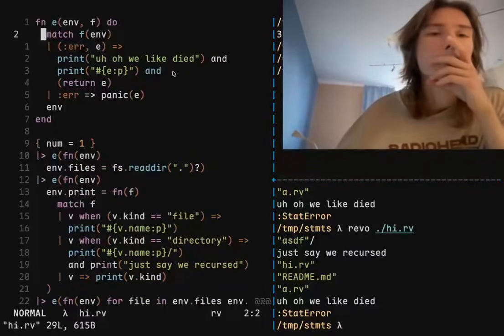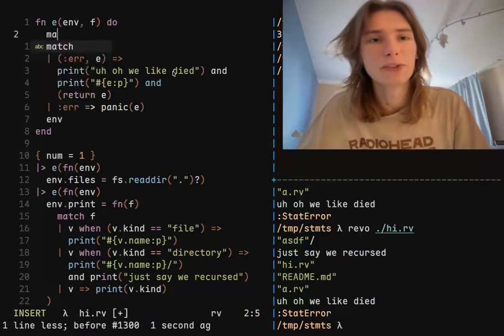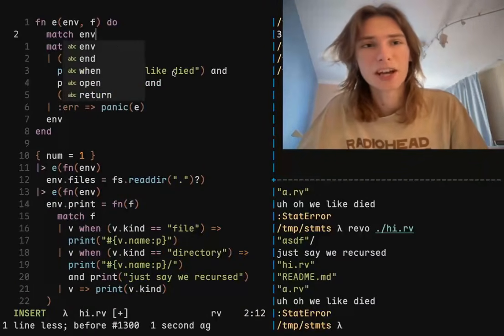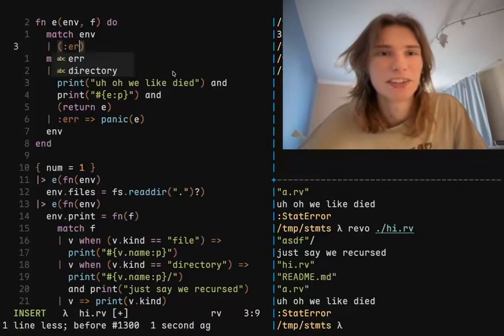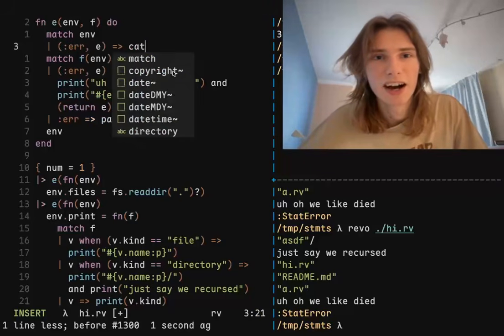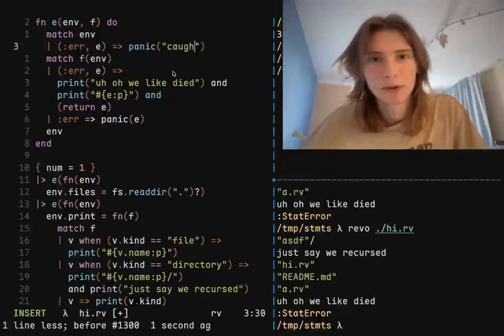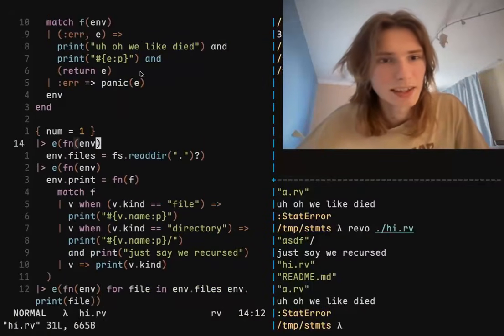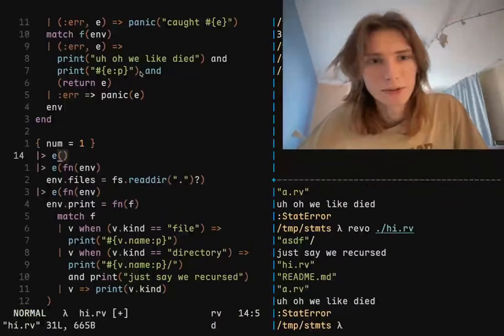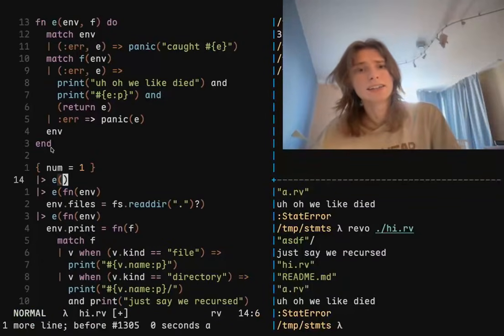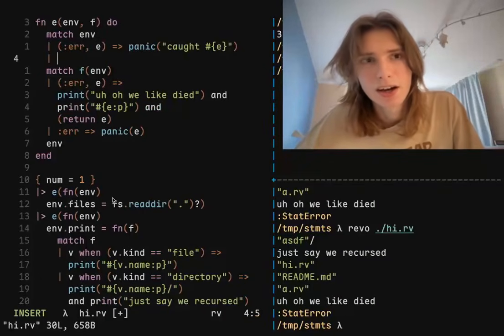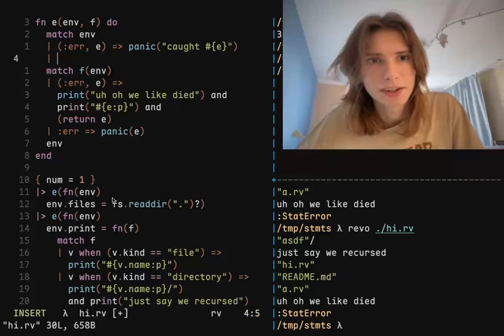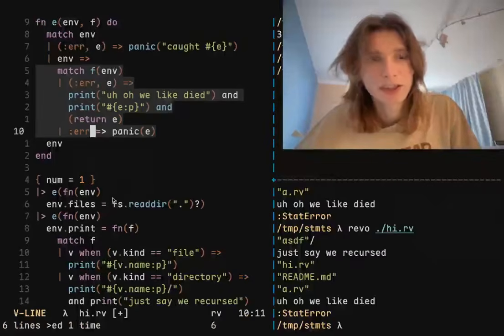Let's say match fn. Well, first of all, we have to match n. Right? We have to match m. So then we're gonna pass the environment monadically. So if it's an error and an e, we say panic with e. Right? And let's say e with no. Yeah, why not? Okay, you know what? If it's an error in e, is this. Otherwise we say n into this, and then we can just rebind it. And then all of this gets in then one more.